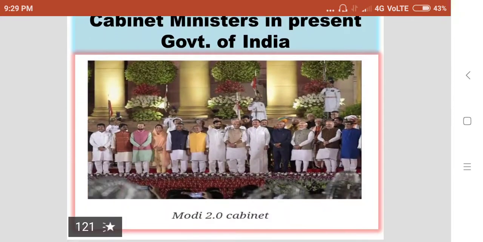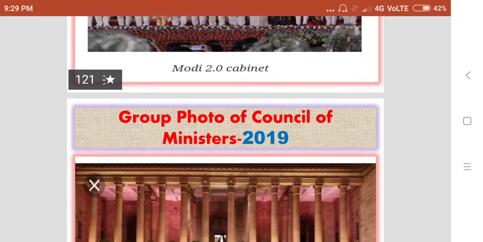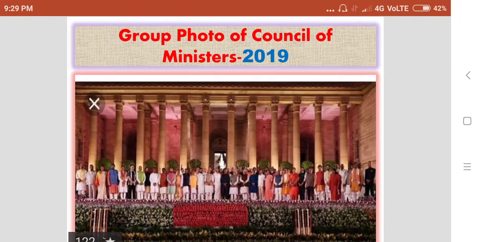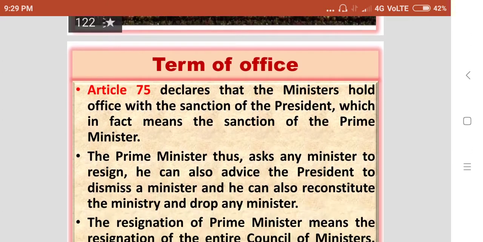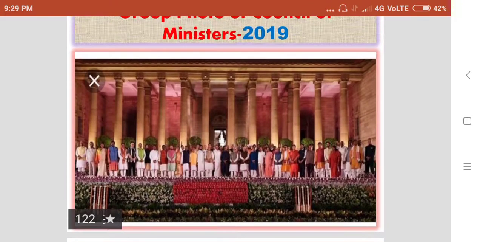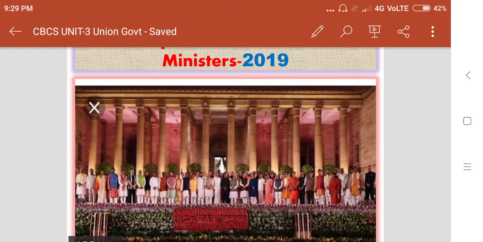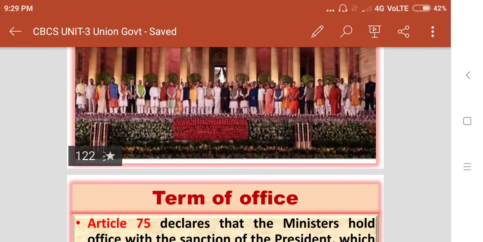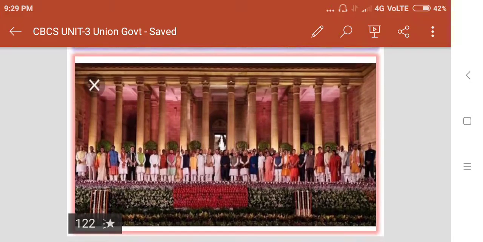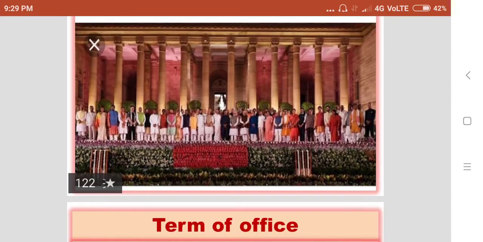So this is the group photo of Narendra Modi's cabinet for his second term. This is the group photo of the Council of Ministers of 2019. So let us stop. I will conclude here. Let us continue in the next class with the term of office and other details of the Union Council of Ministers.